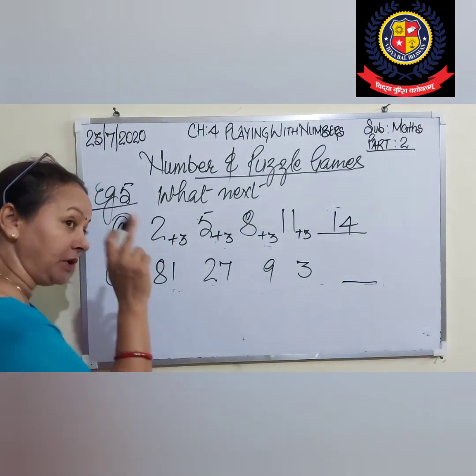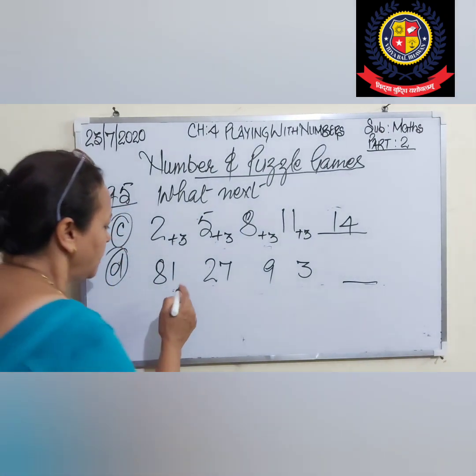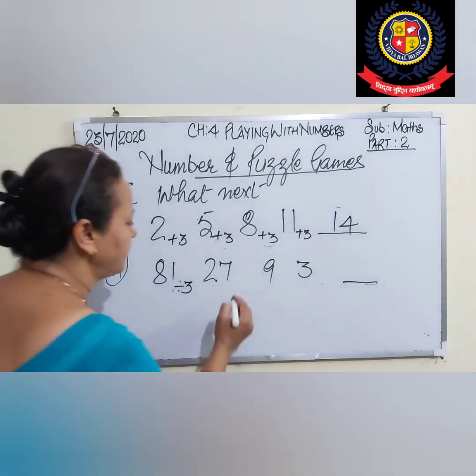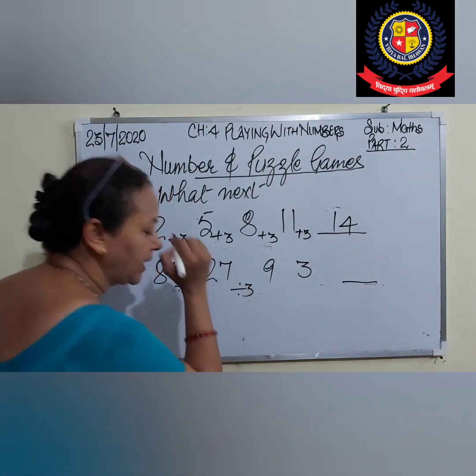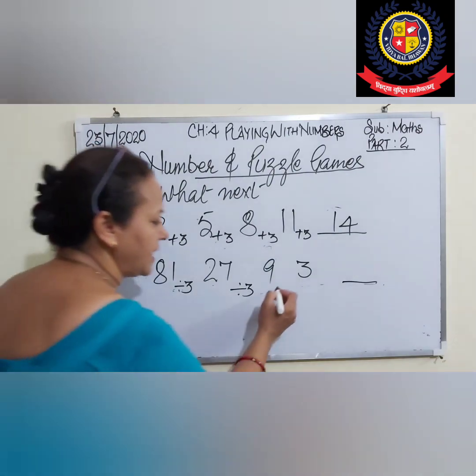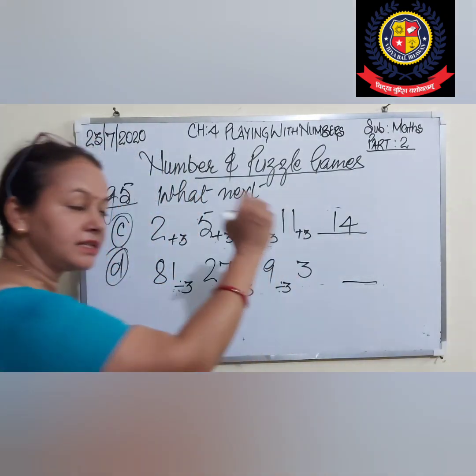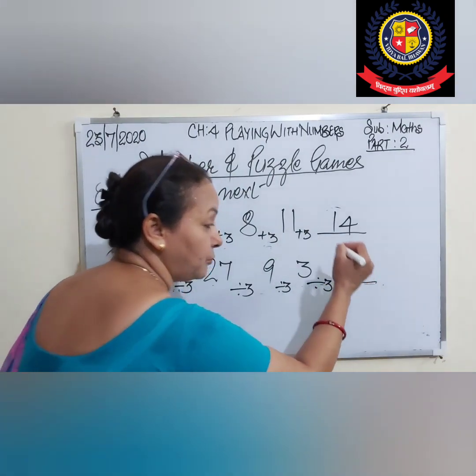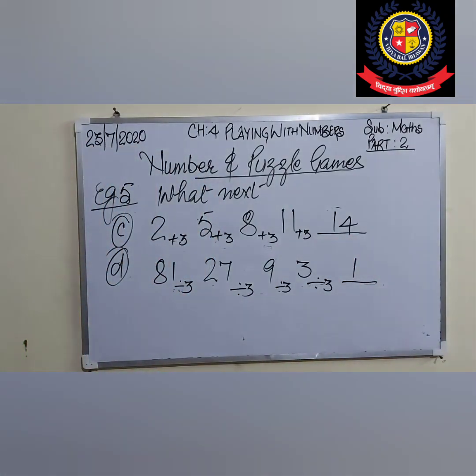If we know the table, we can do 81 divided by 3. What will we get? 27. 27 divided by 3, what are we getting? 9. 9 divided by 3, what am I getting? 3. Now if I am doing 3 divided by 3, what am I getting? 1. Is it clear, students? This is the way to solve the puzzles or the pattern.